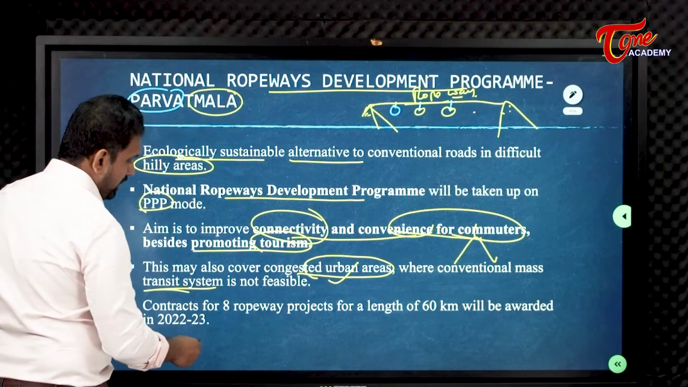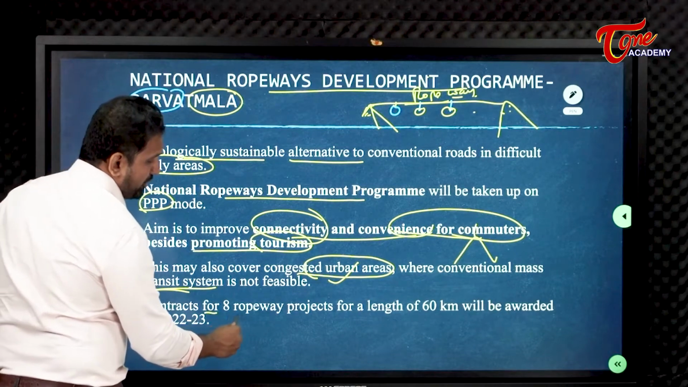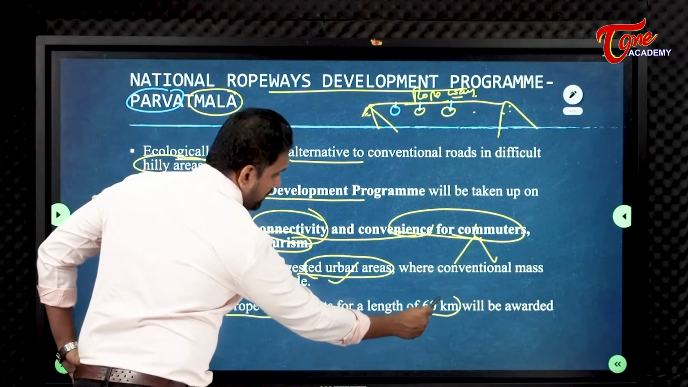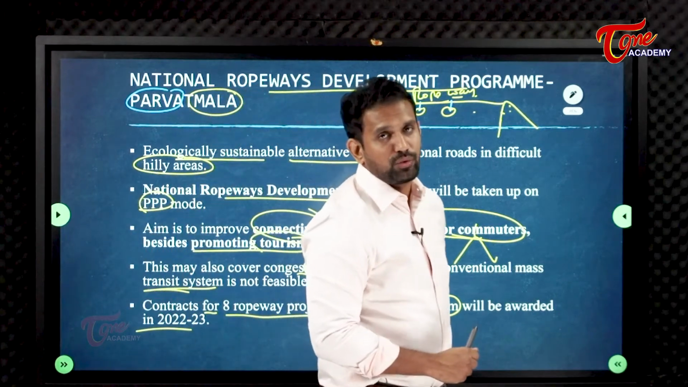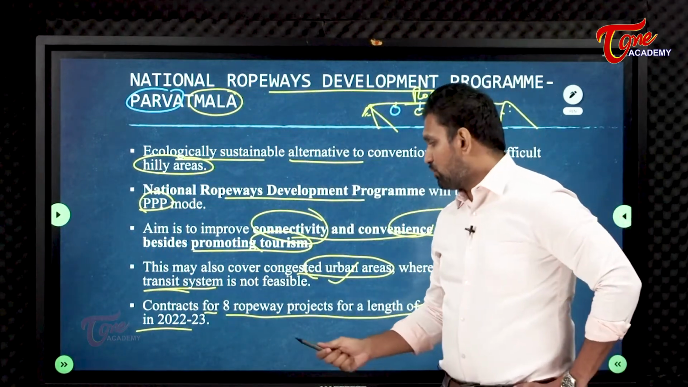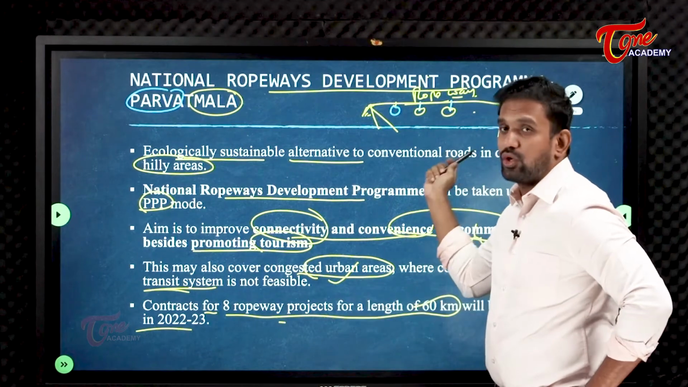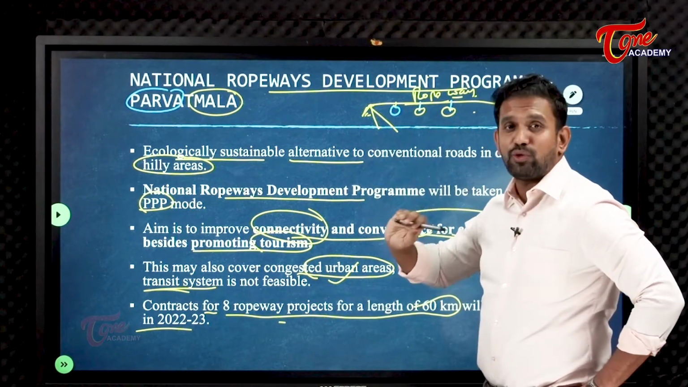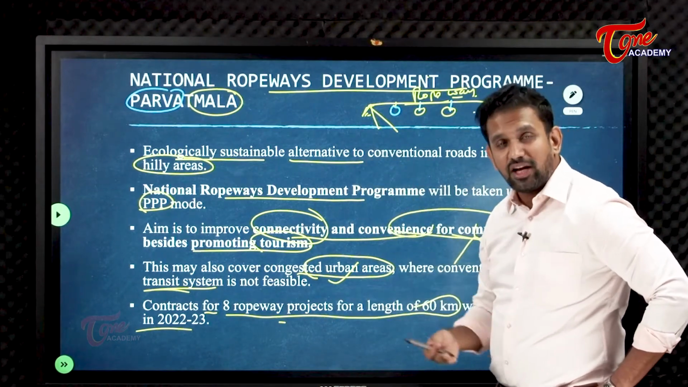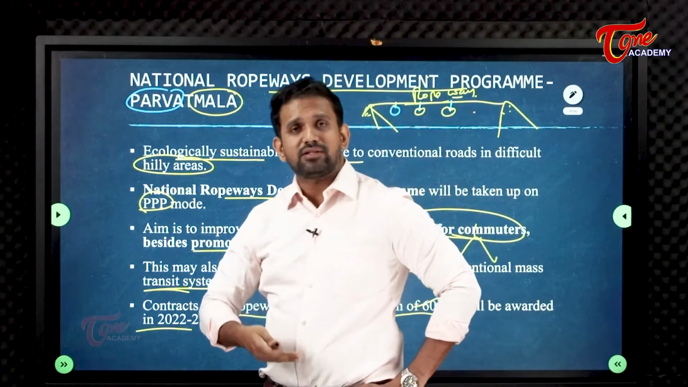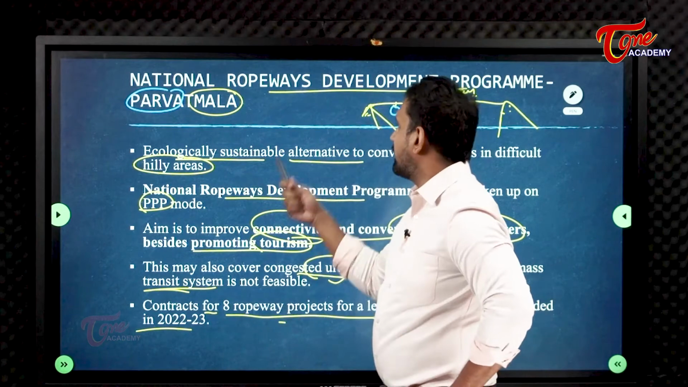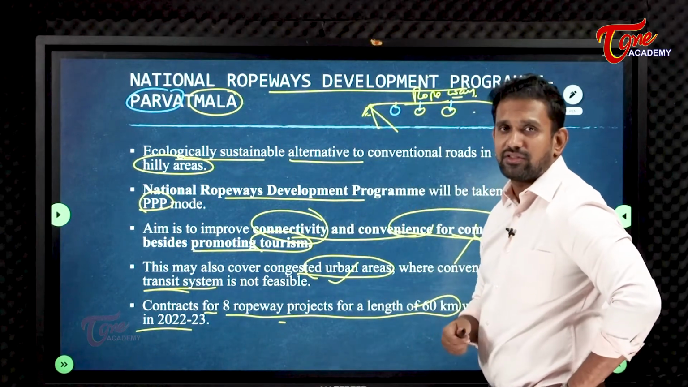Contracts for 8 ropeway projects for a length of 60 km will be awarded soon, in 2022 to 2023. 8 ropeway projects means 8 routes. Those tenders have been asked to come. Government is receiving the contractors' tenders. Once the government selects them, they can put this in place according to the standards, safety measures, etc.